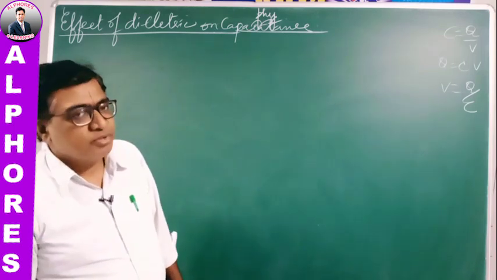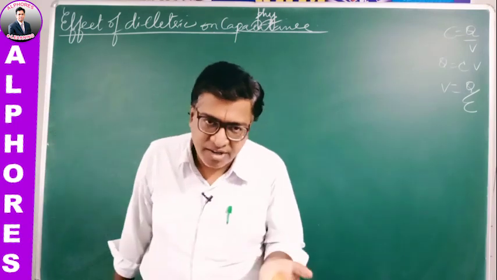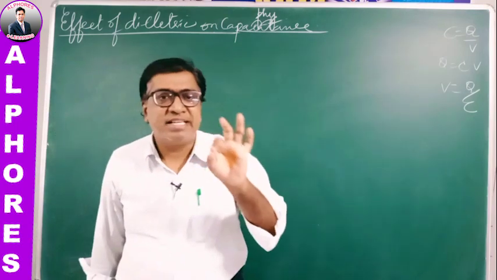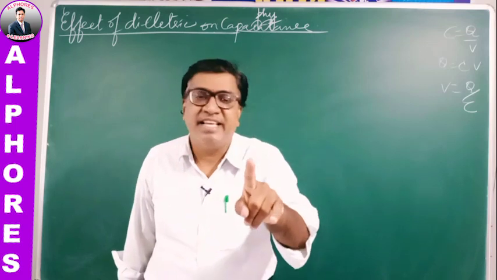Whether the battery is on or off, whenever you place a dielectric, the capacity of a capacitor will increase.